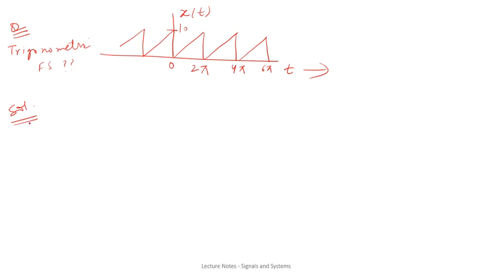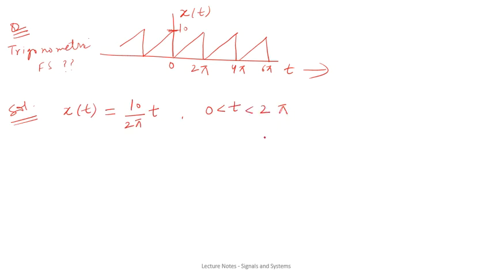Okay, so for this you need to have the mathematical expression of this signal, so you can obtain it easily by using different equations of line which you know. So this mathematical expression will come out something like this.